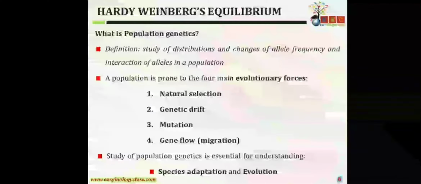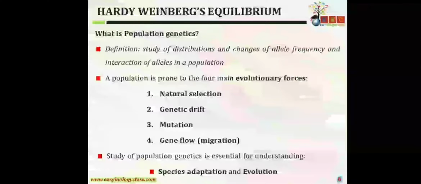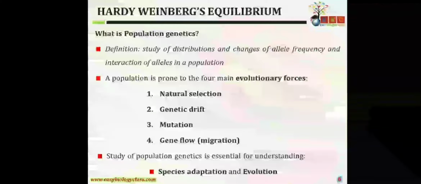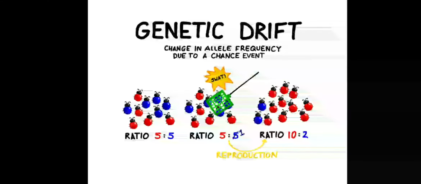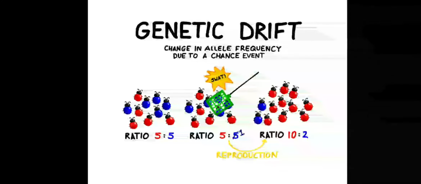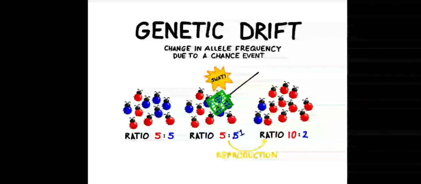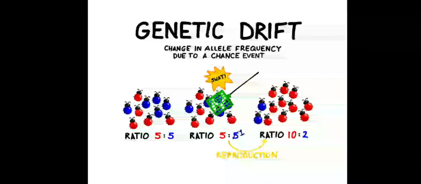Now, the last point: the study of population genetics is essential for understanding species adaptation and evolution. We will discuss this, but first I want to say more about genetic drift. Genetic drift is a change in allele frequency due to a chance event. Let's suppose there were two types of alleles, a red allele and a blue allele. Because of some catastrophe or some kind of event, the majority of the blue alleles died by chance.